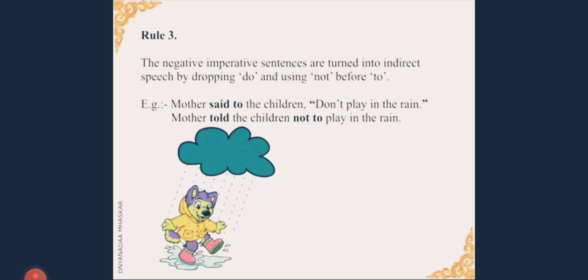Rule number 3 for imperative sentences. The negative imperative sentences are turned into indirect speech by dropping "do" and using "not" before "to." Let us see the example. Mother said to the children, "Don't play in the rain." Mother told the children not to play in the rain.